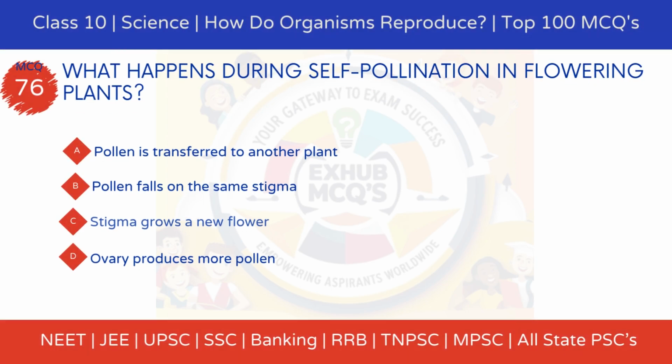MCQ 76. What happens during self-pollination in flowering plants? Option A, pollen is transferred to another plant. Option B, pollen falls on the same stigma. Option C, stigma grows a new flower. Option D, ovary produces more pollen.